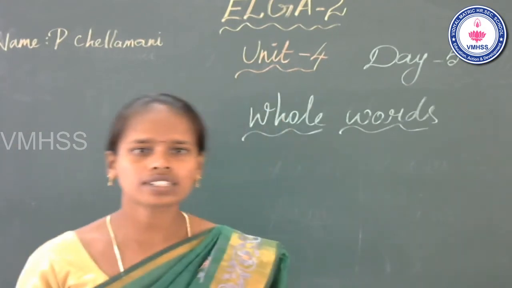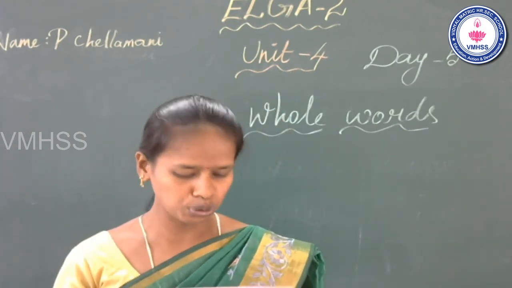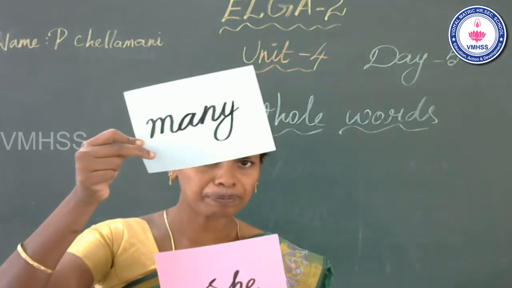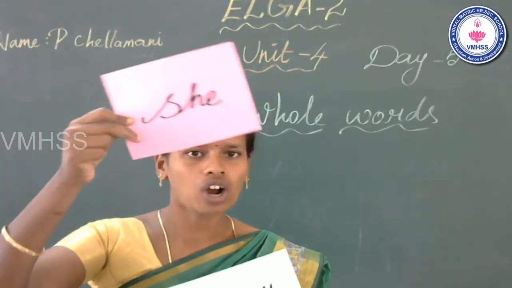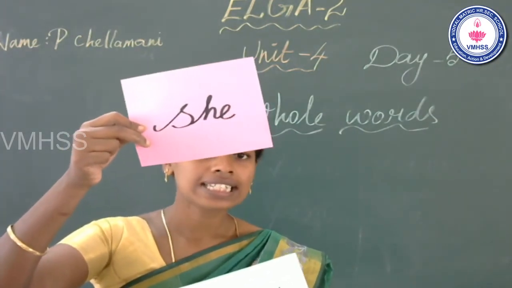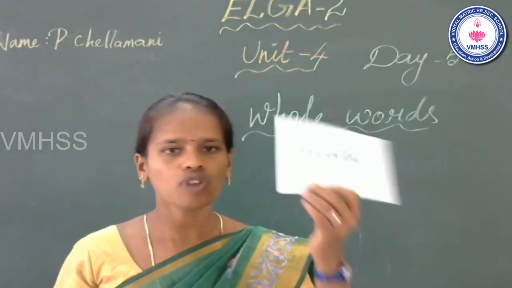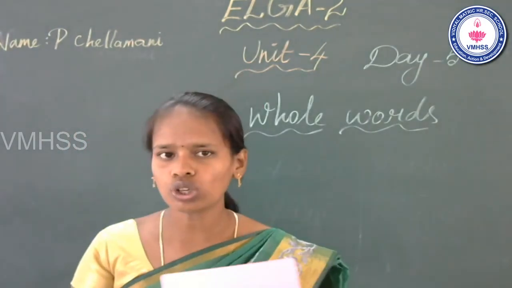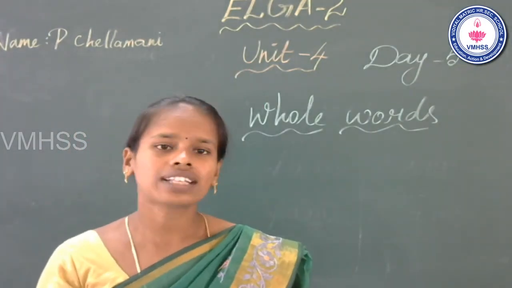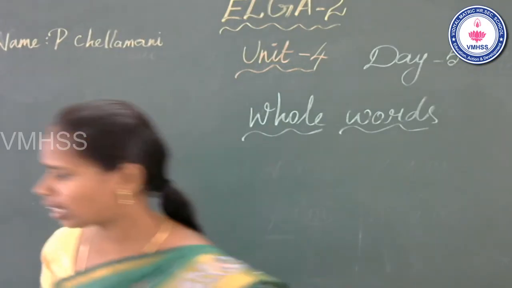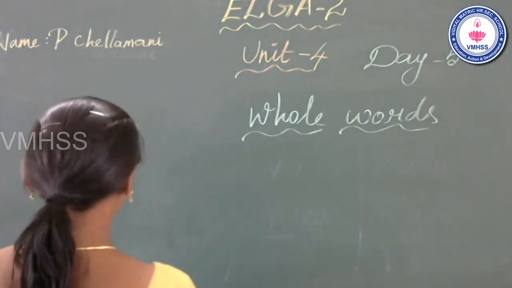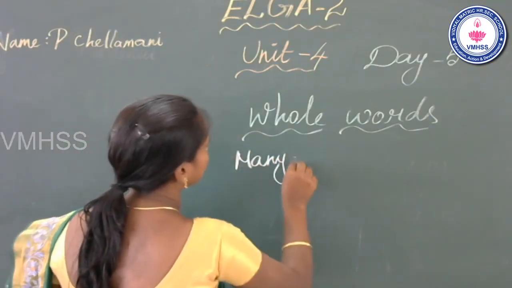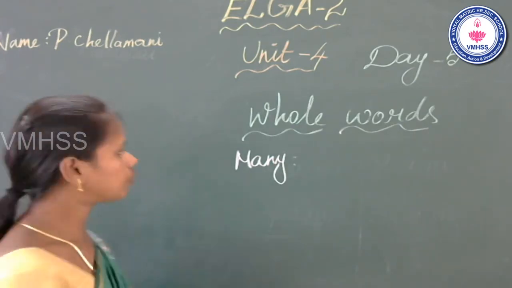Students, in the whole word session, we will learn 2 new whole words. Okay, the first one, many. Second one, sheep. Okay, now look at the board. Using the whole words with examples. Okay. The first whole word is many. Next, see the example using the whole word many.